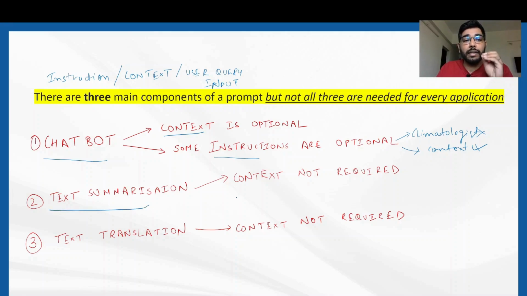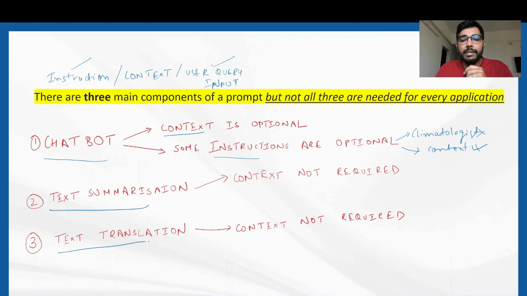Coming to the second use case, that is text summarization. Here the instruction is necessary because we want to instruct the model to summarize the particular input, the document or the user input that has been given. So the instruction is mandatory and the user query, or the text that needs to be summarized, is mandatory, but here context is not required at all.